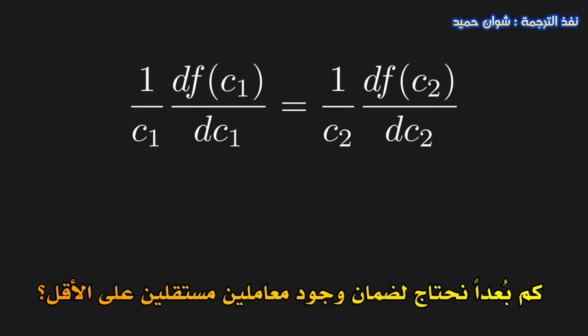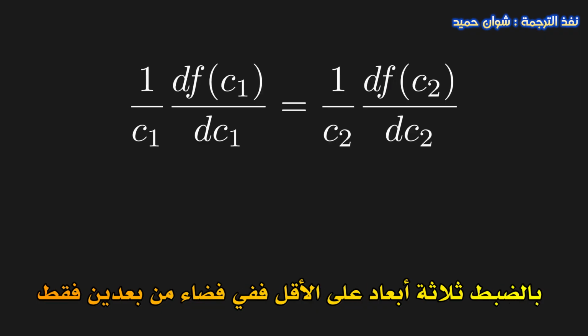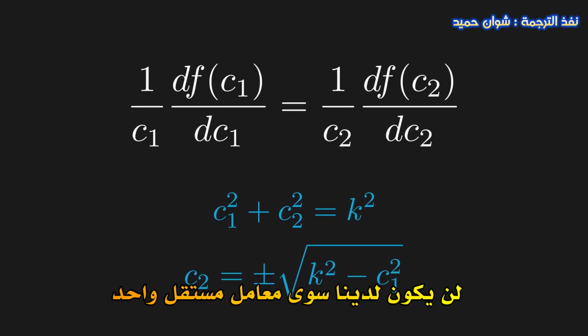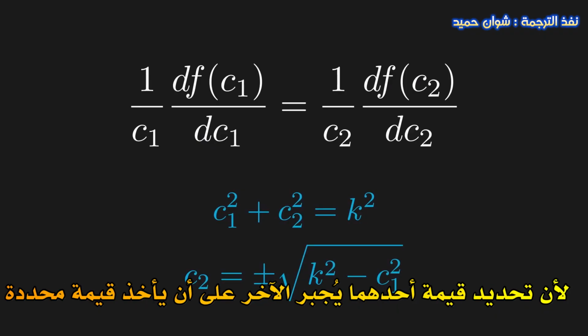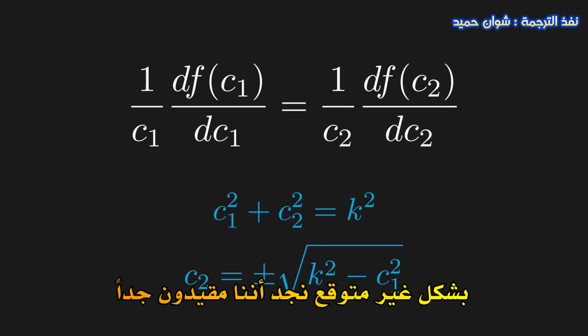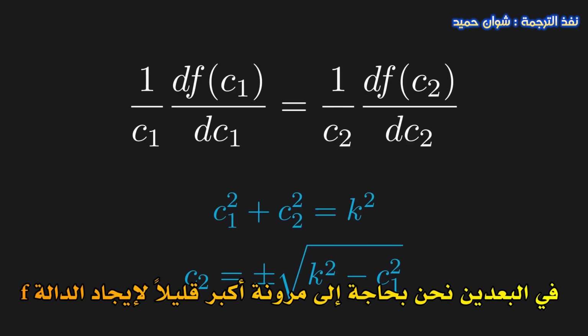How many dimensions do we need in order to have at least 2 independent coefficients? At least 3. If we had only 2 dimensions, then we'd only have 1 independent coefficient, because fixing one would immediately fix the other to plus or minus something. In a weird way, we sort of have too many constraints in 2 dimensions. We need a little more wiggle room in order to find out what f is.